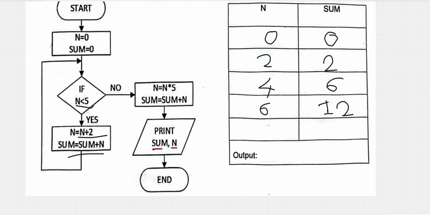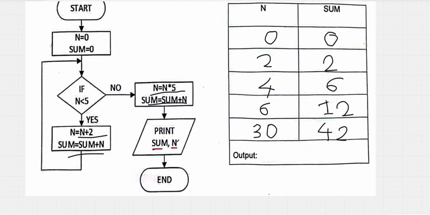Is n less than 5? No, because 6 is larger than 5, right? So what do we do? We do n multiply 5. So 6 multiply 5, which is 30. And sum plus n, basically the same thing. So we do 12 plus 30, which is 42.